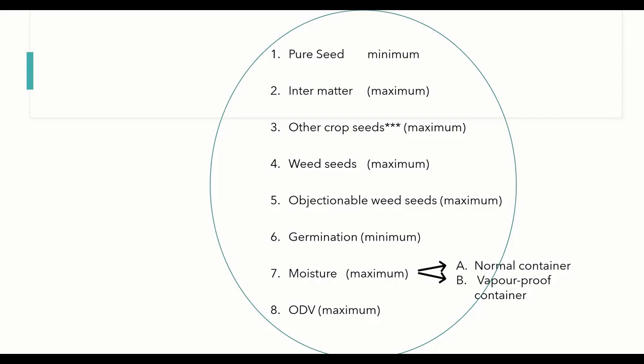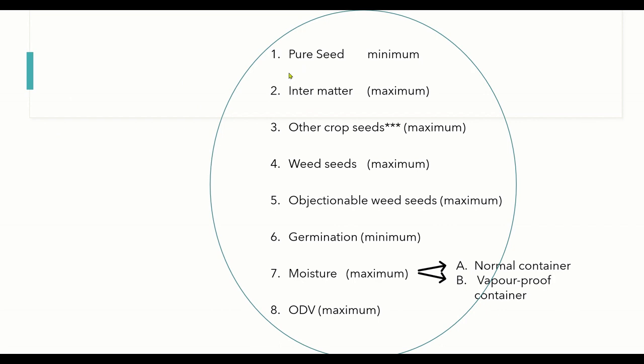So coming to the first slide, we have 8 different criteria, 8 different standards on which the different seed classes are going to be classified. These are minimum and maximum standards on which the seed classes are categorized. The different seed classes, as we have already studied, are breeder seed, foundation seed, certified seed and sometimes truthful label seeds. The first thing we have here is pure seed. We want pure seed percentage at the max.